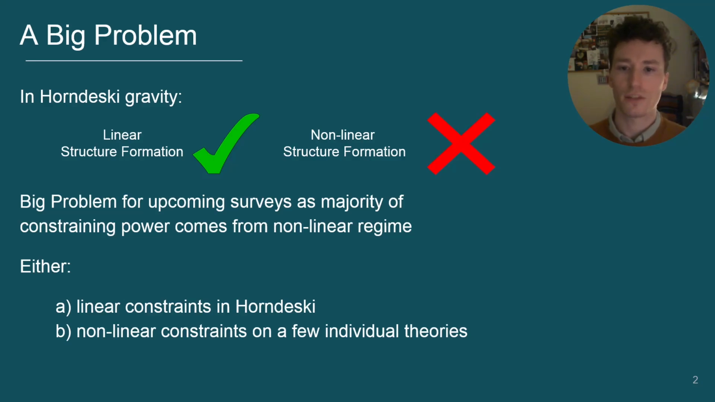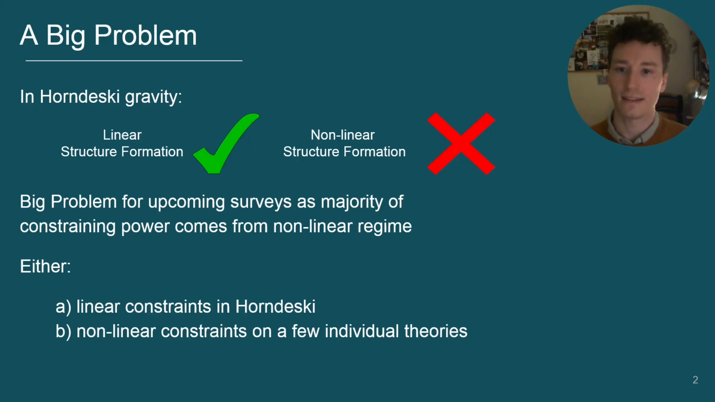So, what's the motivation behind this research? As I'll explain later, linear structure formation is well understood for Horndeski gravity, and codes exist that allow us to constrain Horndeski using observations of large-scale structure in the linear regime. However, nonlinear structure formation in Horndeski is not well understood, and the Horndeski n-body simulation codes that are needed don't yet exist. This is a big problem for current and upcoming large-scale structure surveys such as DESI, Euclid, and LSST, because most of their constraining power will come from the nonlinear regime.